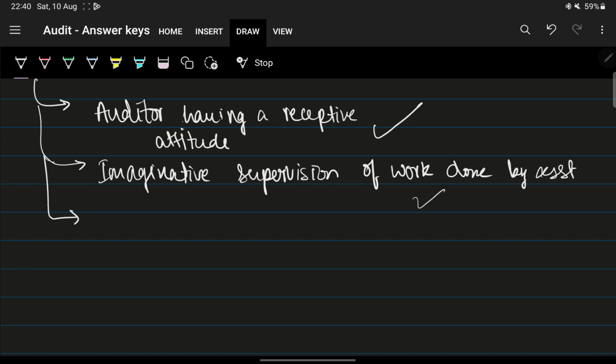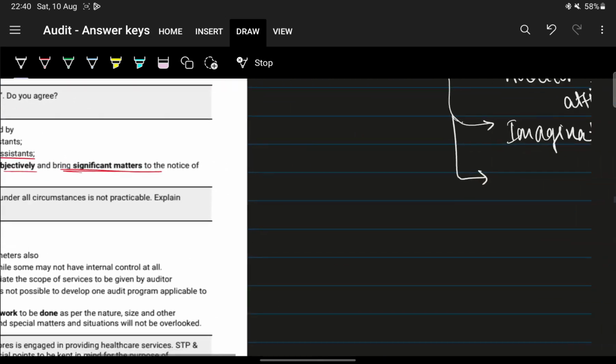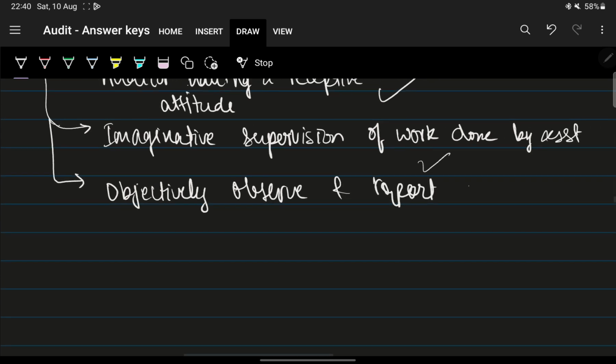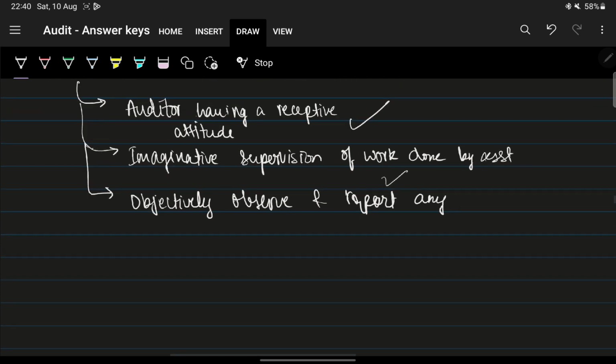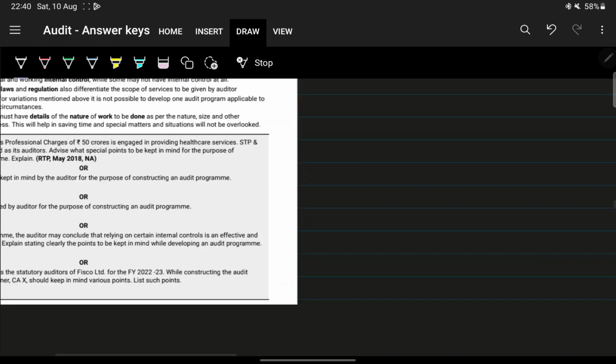And lastly, it was for them to objectively observe and report any inconsistencies. I think these wording differences are okay.